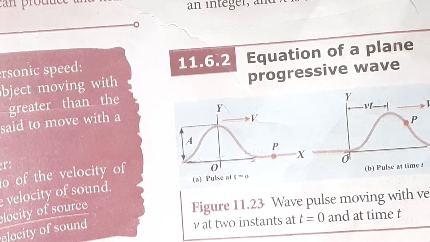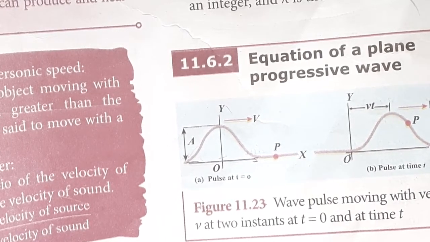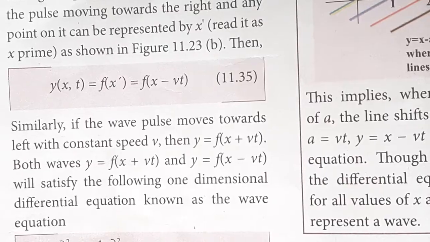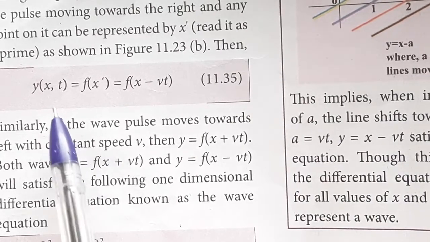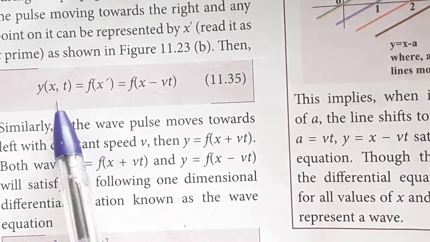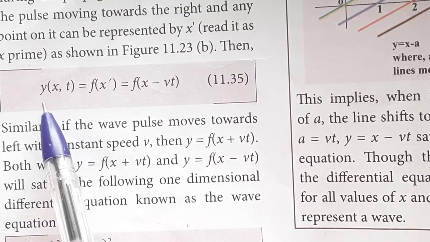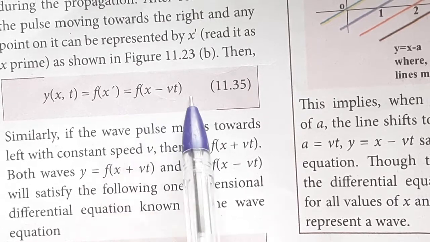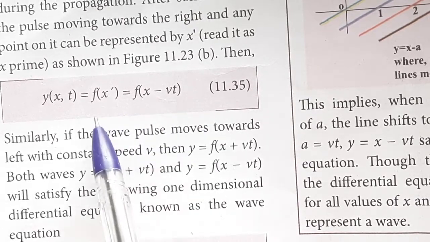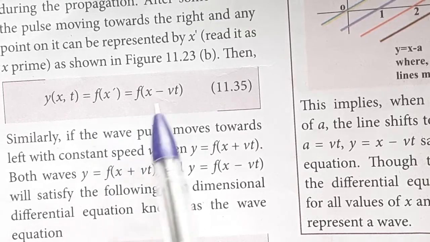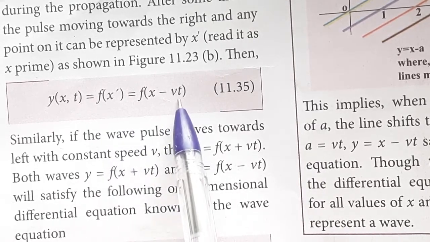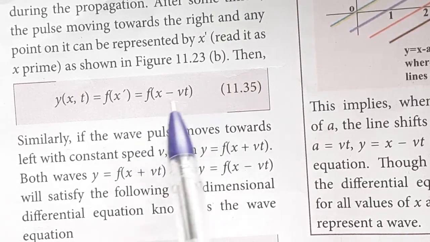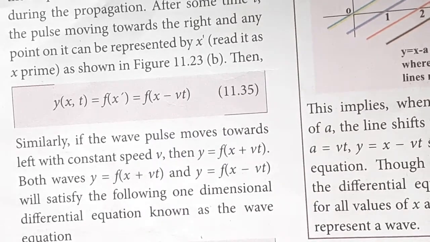In order to write the equation of a progressive wave, we have to use the mathematical differential equation. That is, the function we can write as y of x comma t is a displacement. The position is equal to f of x prime is equal to f of x minus vt. That means at time t equal to 0 the position is there. After the time t it travels with a distance vt. If the wave is traveling towards right, we can write the function as f equal to x minus vt.